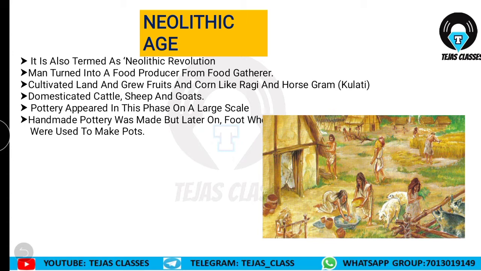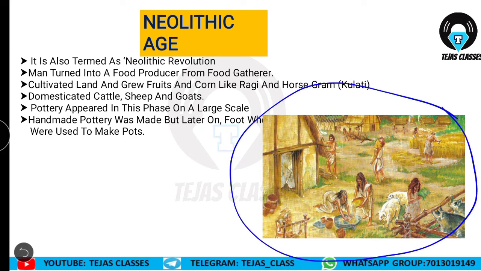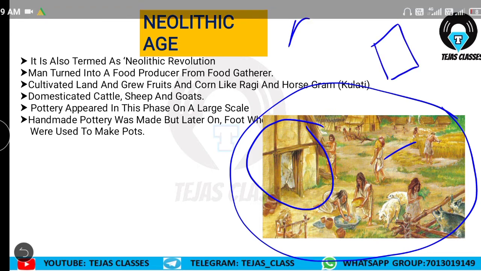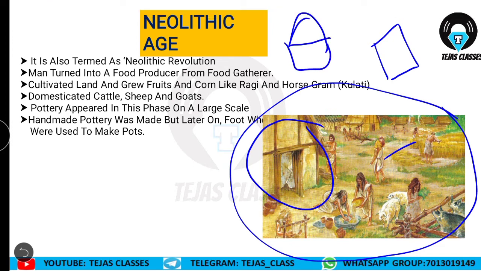Now coming to the Neolithic age. As I already explained in the previous videos, just seeing the picture, you can differentiate between the Mesolithic, Paleolithic and Neolithic. So what can you see in this picture? You can see the people are wearing clothes. Yes, it also started in the Mesolithic. But what is the main difference you can see here? Yes, the house construction design has changed. Initially they used straw and mud. Initially houses were like this, right? Now they have started constructing rectangular houses.